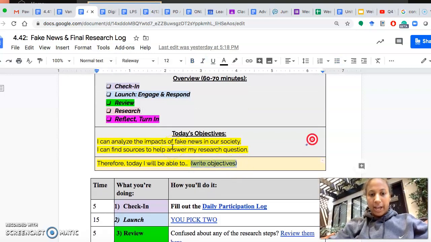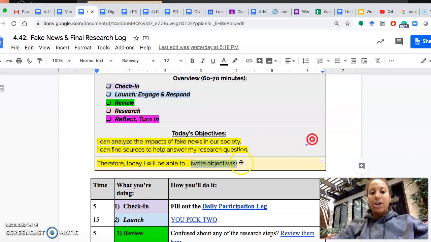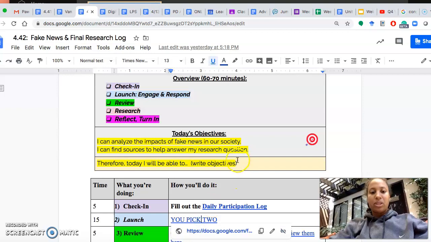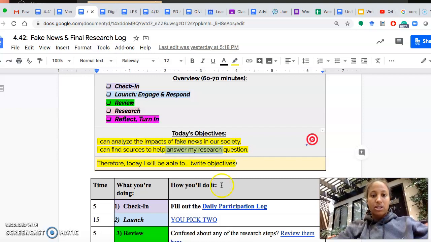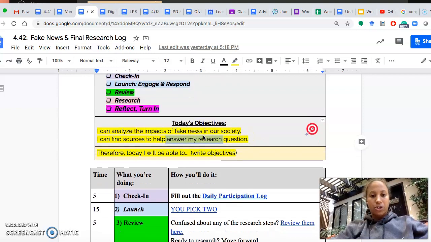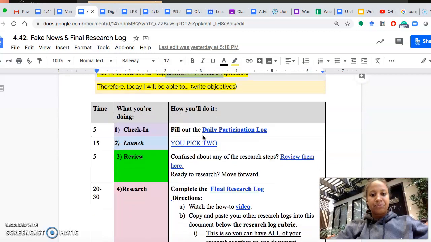So our objectives for today are that you can analyze the impacts of fake news in our society, and you're going to do that through your launch. And that you can find sources to help you answer your research question. And today you're going to be looking through all of your sources to help you organize all of your sources for your final research log.